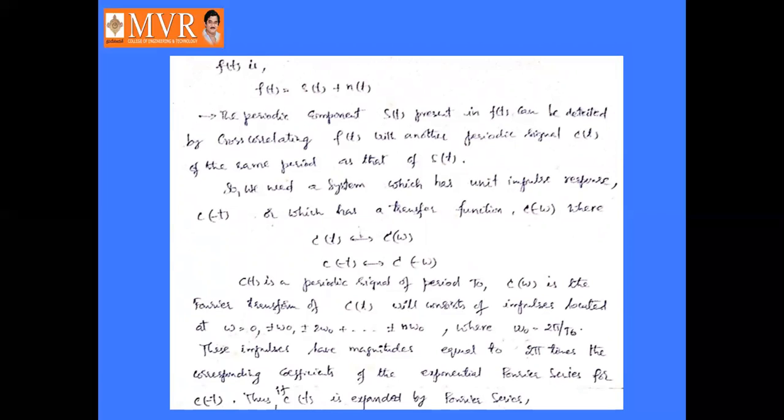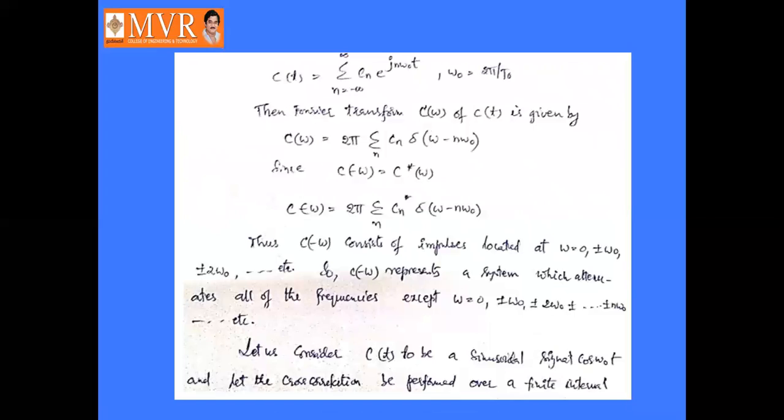C of omega, the Fourier transform of c of t, will consist of impulses located at omega equal to 0, plus or minus omega naught, plus or minus 2 omega naught, plus or minus 3 omega naught up to plus or minus n omega naught, where omega naught is 2 pi by t naught or 2 pi f. These impulses have magnitudes equal to 2 pi times the corresponding coefficients of the exponential Fourier series for c of t.